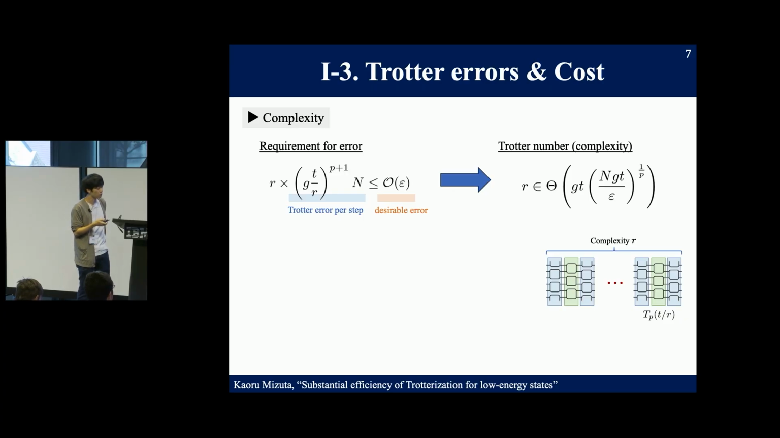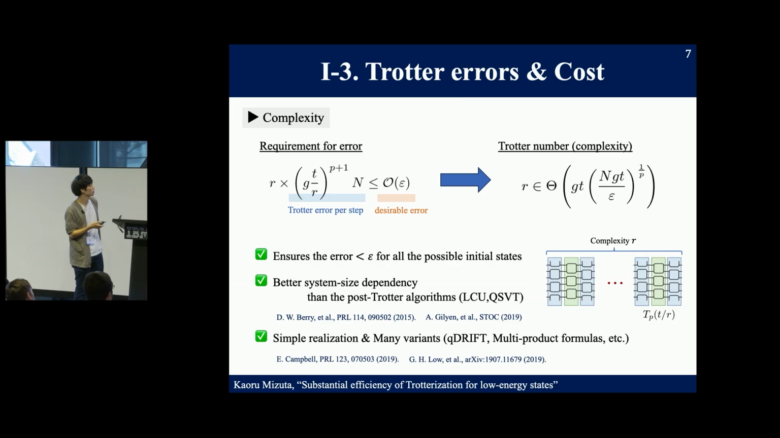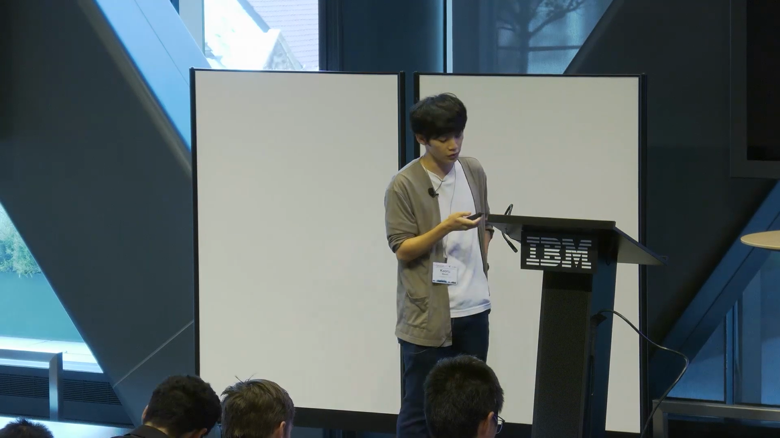Based on this commutator scaling error, we can determine the complexity of trotterization. By solving this inequality, we can determine the Trotter number in this form. Importantly, this Trotter number is available for all initial states because we use the worst case error. And by calculating the gate counts from this Trotter number and the number of gates per product formula, we can achieve better system size dependency than the post-Trotter algorithms. So now, trotterization is one of the most promising algorithms for future fault-tolerant quantum computers.